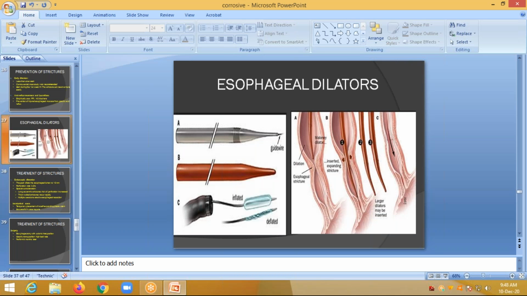These are the types of esophageal dilators, where you pass the esophageal dilator with the help of a guide wire through the esophageal stricture. This is a Maloney dilator, where after passing through, the stricture is expanded. Larger dilators may then be inserted. After severe times of inflation of the bulb of the dilator, the stricture can sometimes give way.